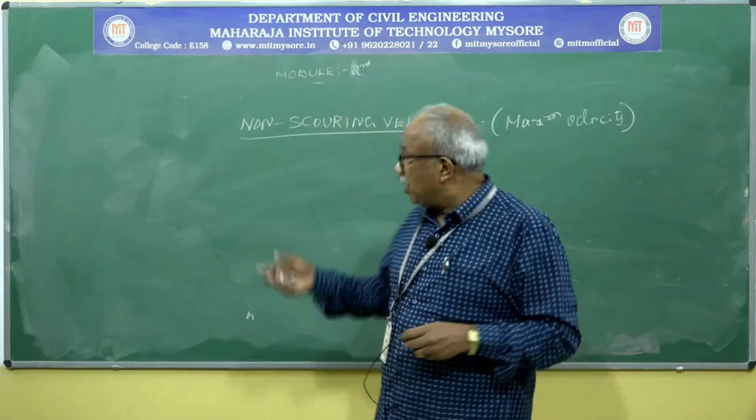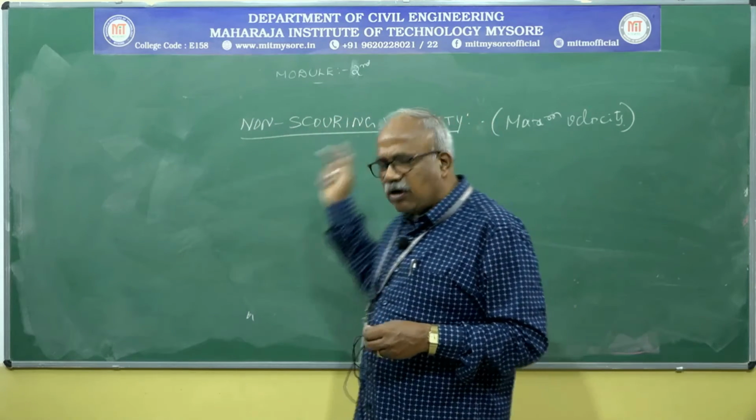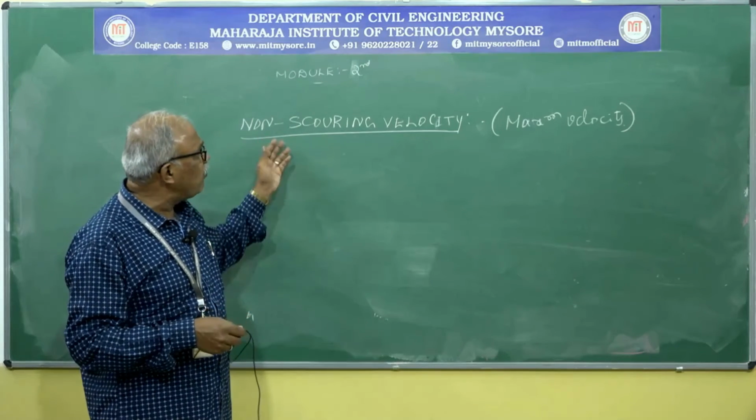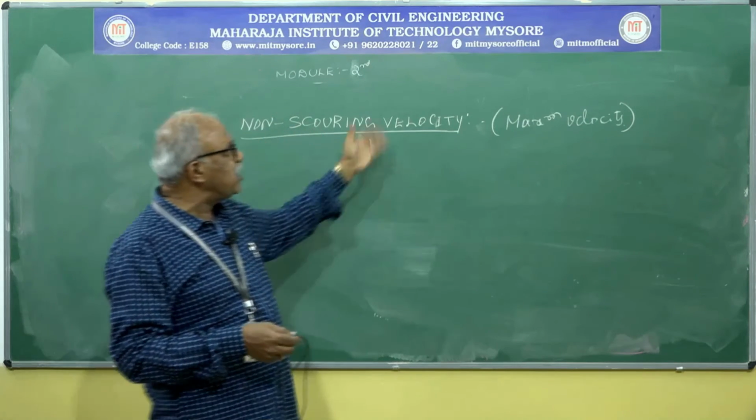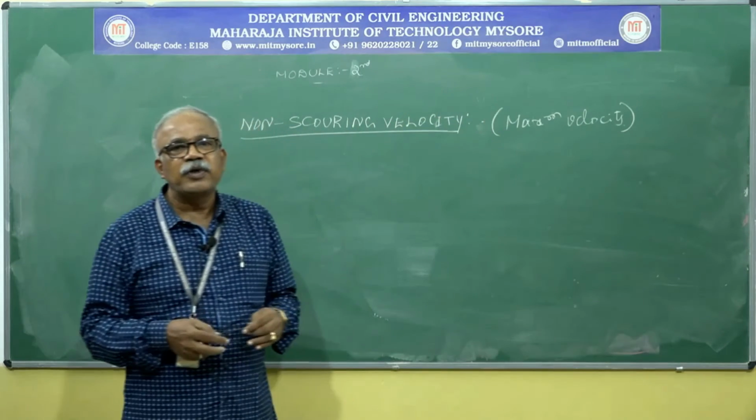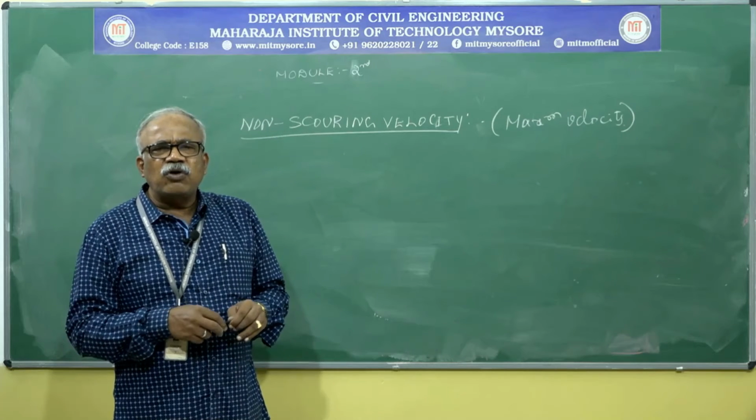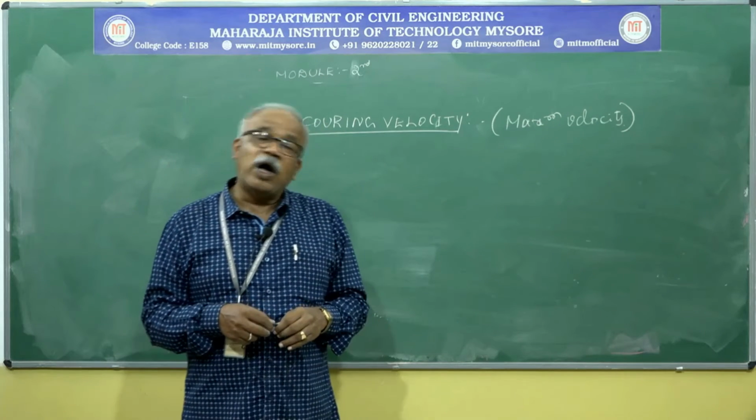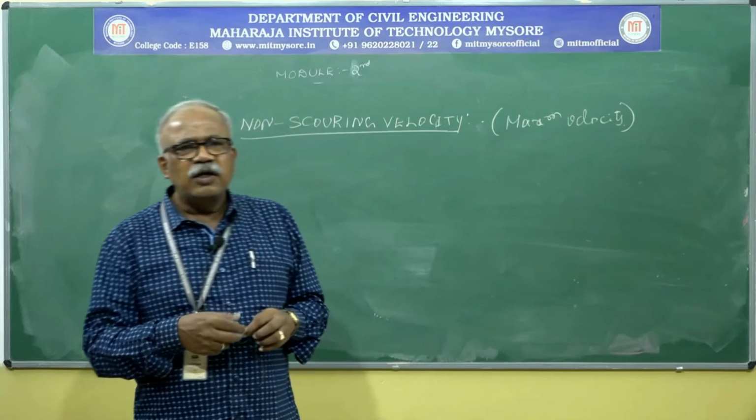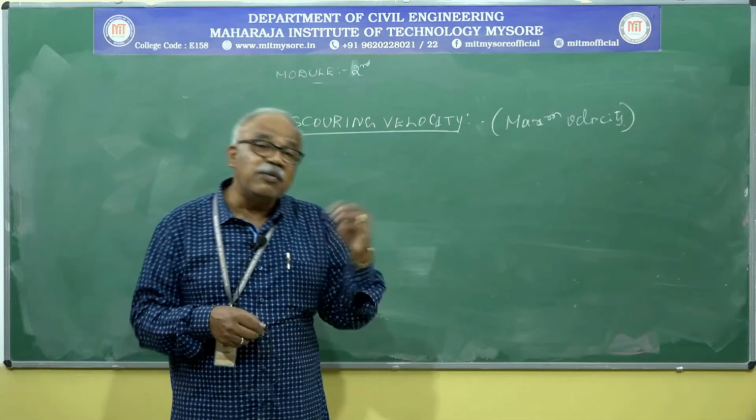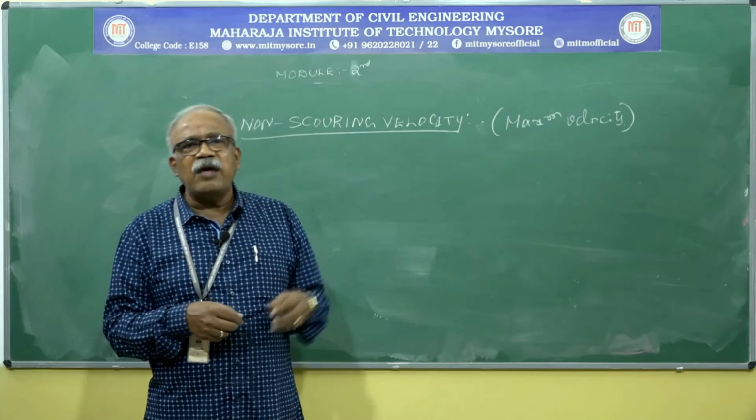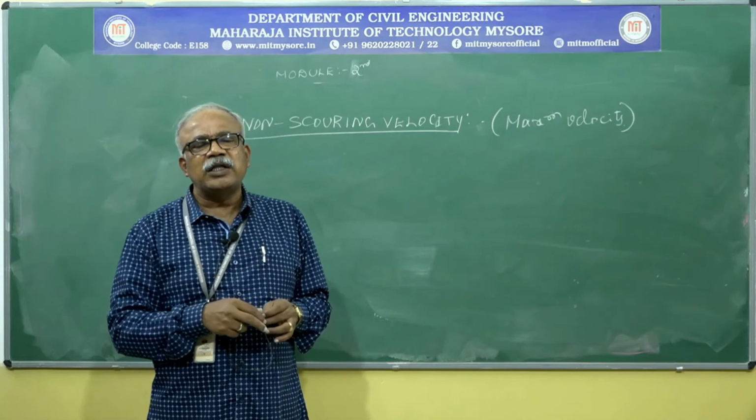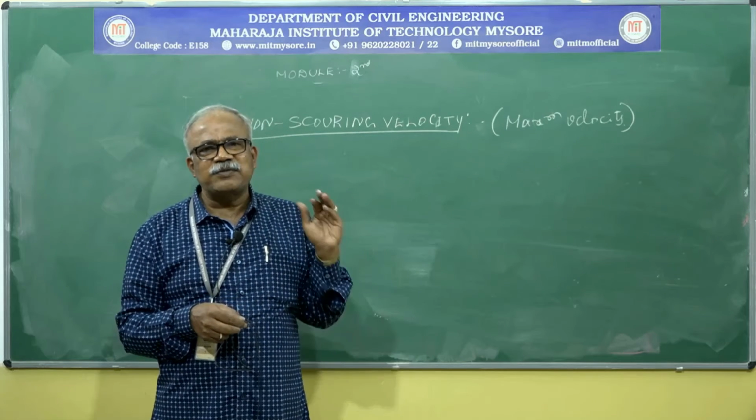What do you mean by scouring or non-scouring velocity? Non-scouring velocity is nothing but maximum velocity. So if you are not maintaining this maximum velocity, what happens? If you are not maintaining minimum velocity, what happens? Already I mentioned very clearly, the minimum velocity should be maintained. Otherwise, the inner surface may get